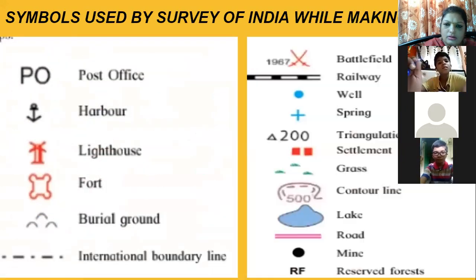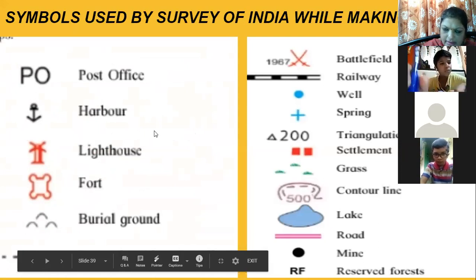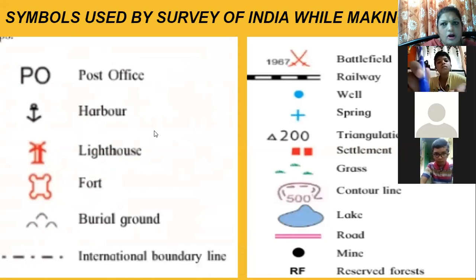Now, these symbols which are there, they are used for maps. Whenever they are making maps, they are using these symbols. So which are the symbols used for making maps?